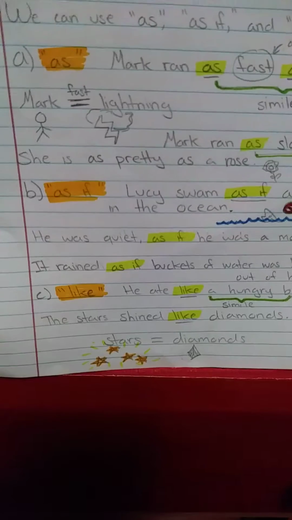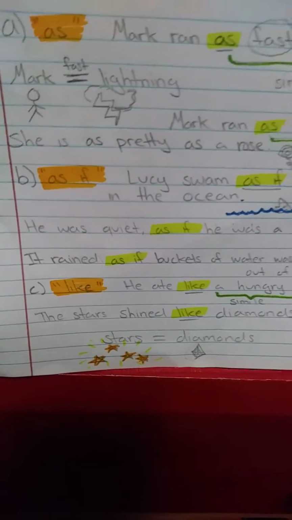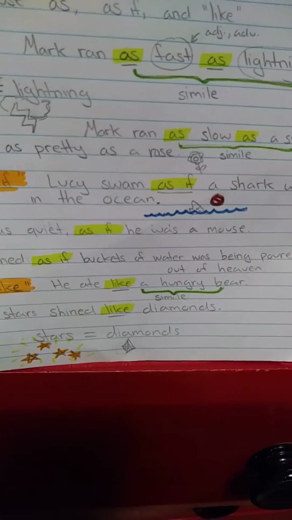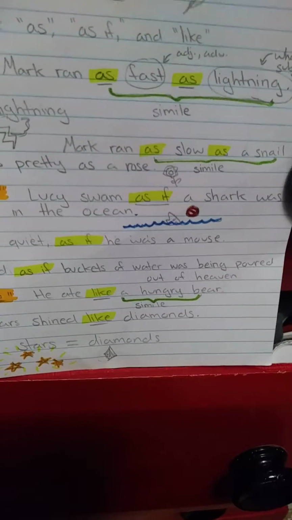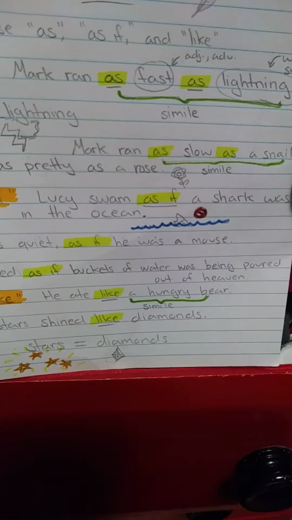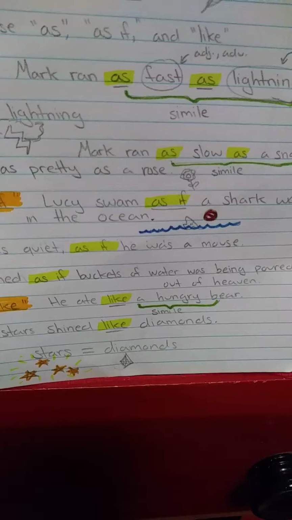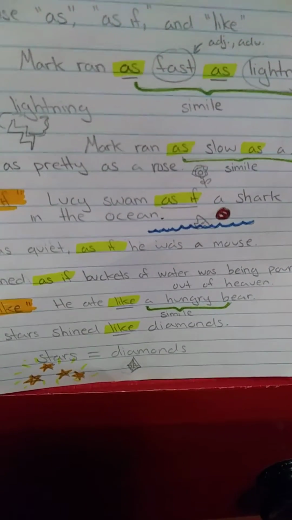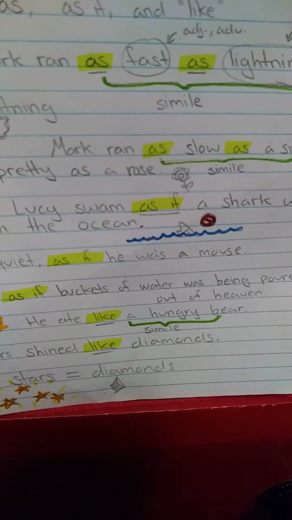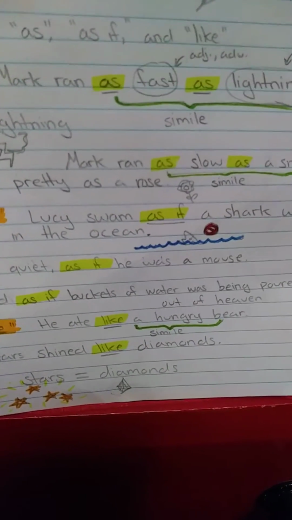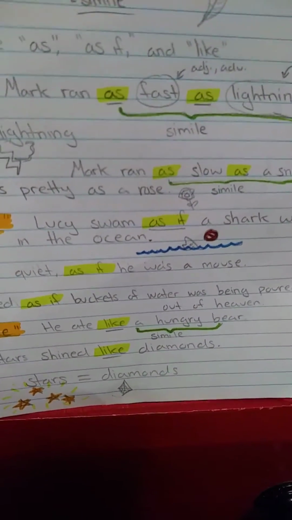Our next one is the words as if. So let's take a look. Lucy swam as if a shark was in the ocean. Now in this sentence, it does not necessarily mean that there was a shark in the ocean, but nonetheless, she swam probably pretty fast, as if there was a shark in the ocean.